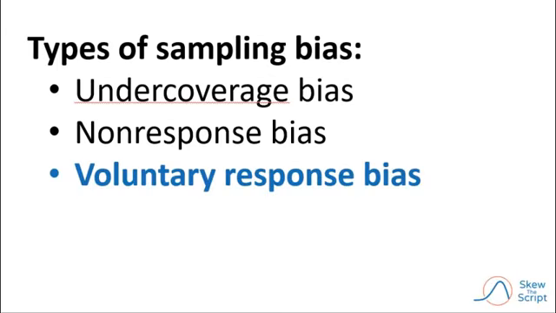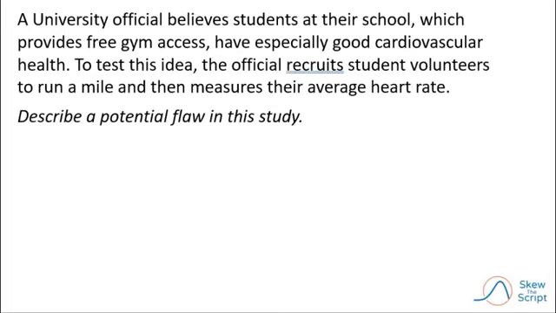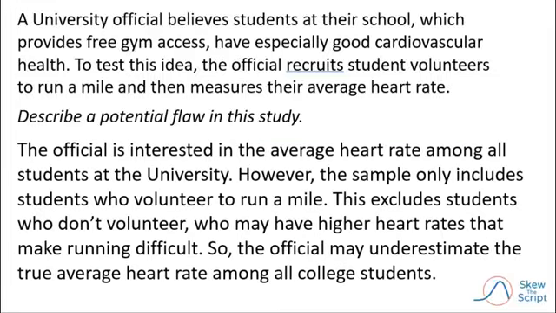The final type of sampling bias that we'd like to look at today is voluntary response bias. Voluntary response bias occurs when a sample consists entirely of volunteers who might differ from the general population. Imagine that we're looking at a case like this. The university official believes that students at their school, which provides free gym access, have especially good cardiovascular health. To test this idea, the official recruits student volunteers to run a mile and then measures their average heart rate. We're being asked to describe a potential flaw in this process.